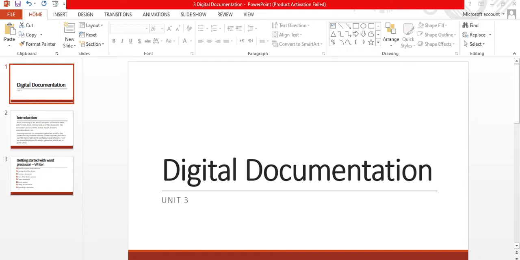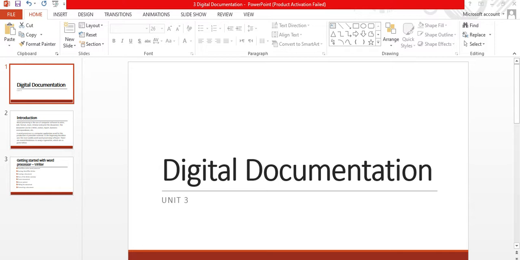Hello everyone. Today we are going to start with our third unit, digital documentation. In this unit we are going to learn about the word processor. There are different kinds of processors for typing, for making letters and all. So in this chapter we are going to learn about LibreOffice.